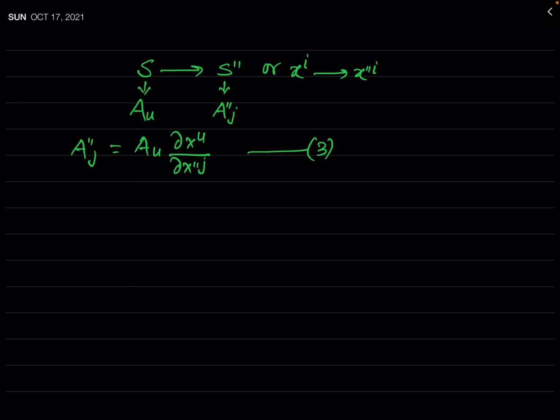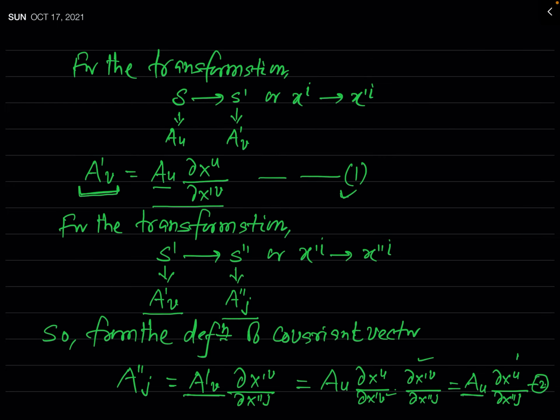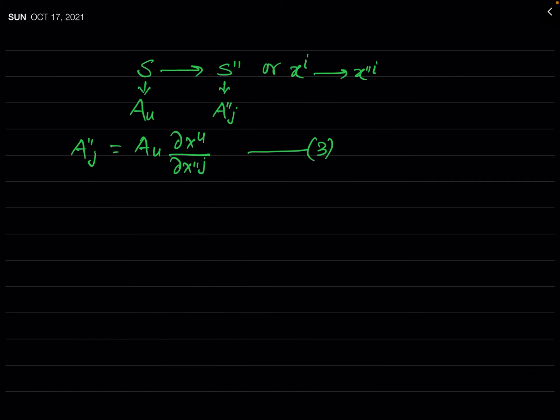Now compare equation number 2 and equation number 3. You can see that A double prime j is equal to A_u del x_u by del x double prime j, and this equation also says the same thing. So you can see that equations 3 and 2 are just identical.